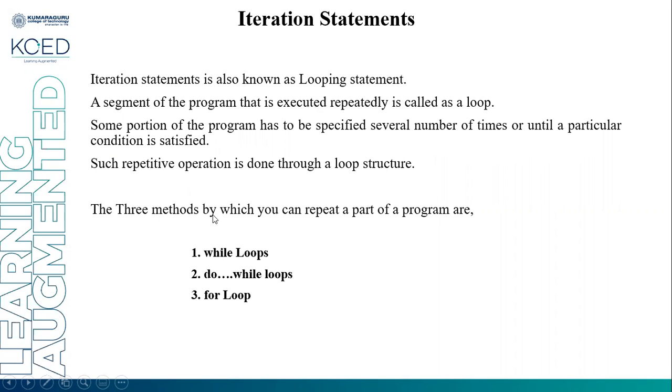The three methods by which you can repeat a part of a program are while loops, do while loops, and for loops. So these are the different loop structures.